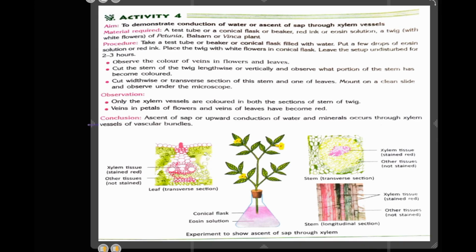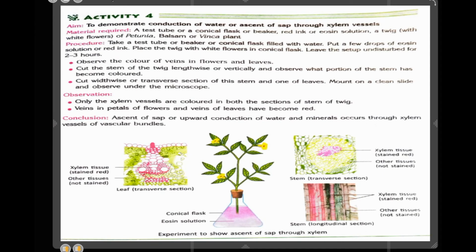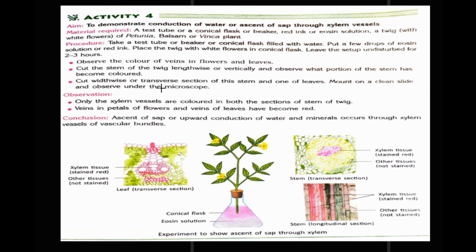of your book. Here I should also increase the size. Here activity number 4 is given. What is this activity? This is to demonstrate the conduction of water or ascent of sap, that is rising of water through xylem vessels, is shown in this activity. Here materials required are a test tube or conical flask, beaker, red ink like we used earlier, a twig with white flowers of petunia, balsam or vinca plant.